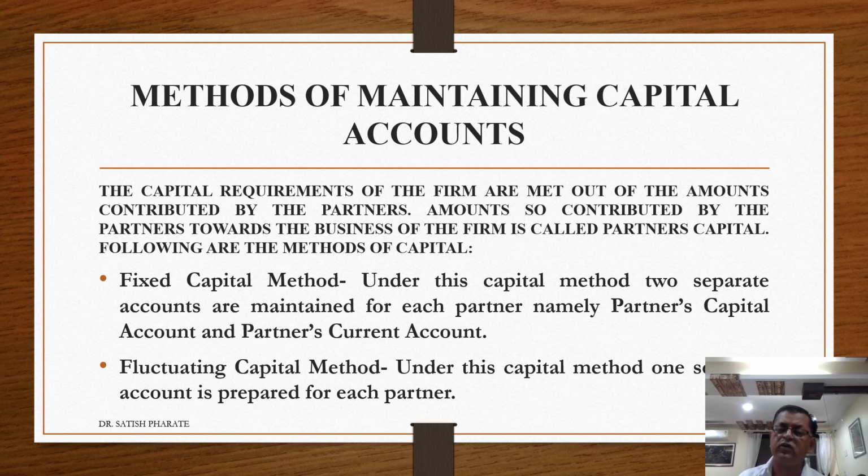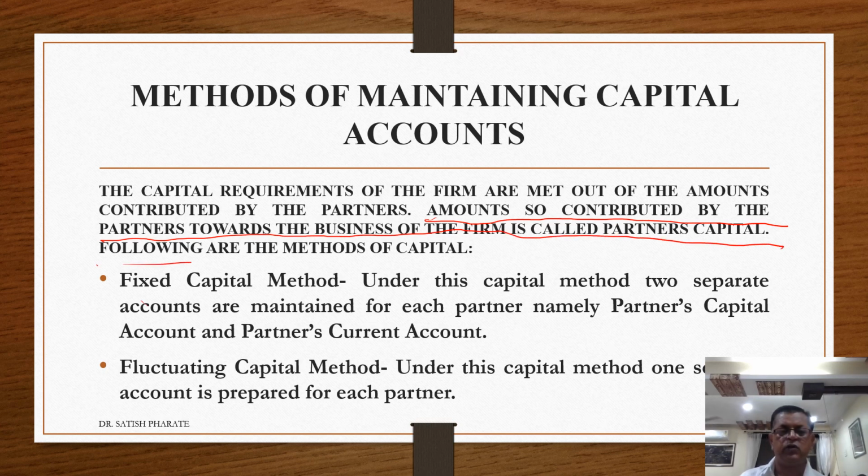That means whatever contribution is made by the partner to start the business, or to run the business, or to expand the business, or to diversify the business in the partnership firm, is called the contribution of the partners in the form of capital. The amount so contributed by the partners towards the business of the firm is called partners' capital.